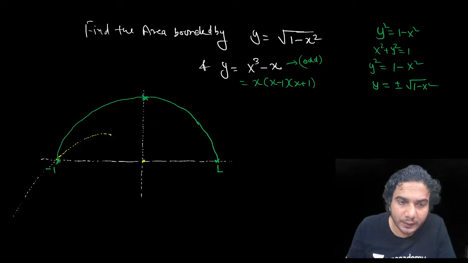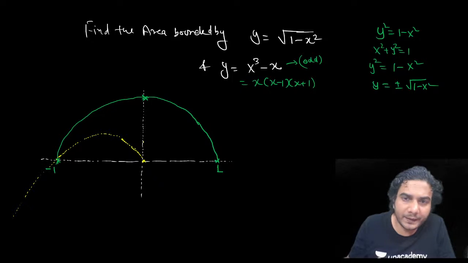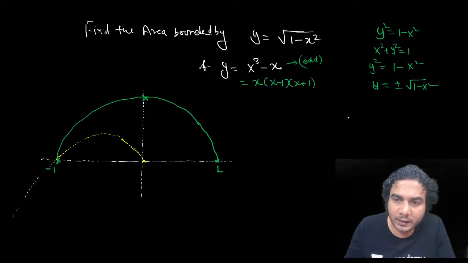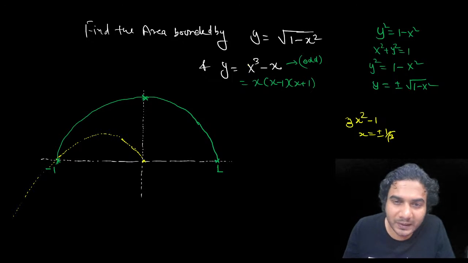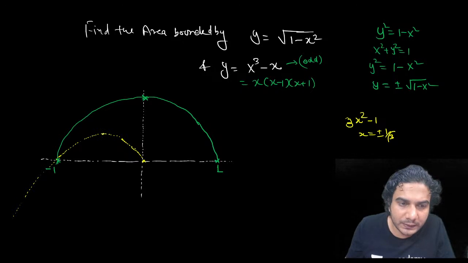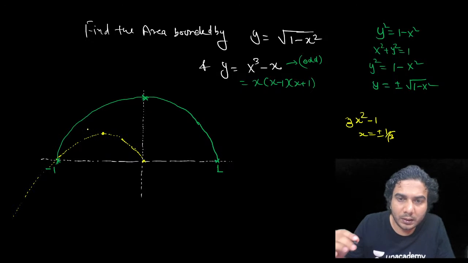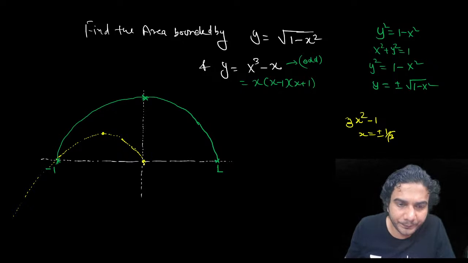between 0 and 1. It is going to be below this circle. You can check it. You can check the maxima by differentiating it. By differentiating it, you'll get 3x square minus 1. You'll get x is equal to plus minus 1 by root 3. Okay. So you put 1 by root 3 and you can check this maximum value, which is coming at 1 by root 3, will be below this circle. This point is going to be below the circle. You can check it. And then it is going like this.